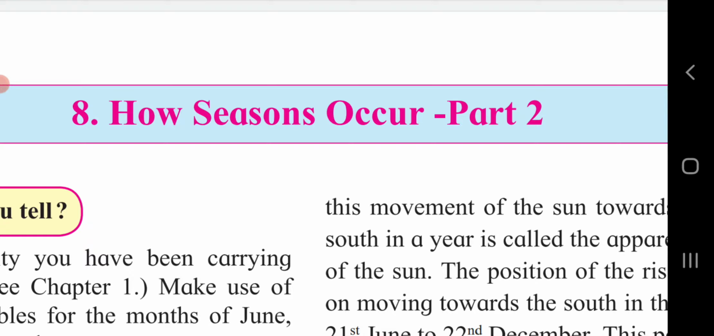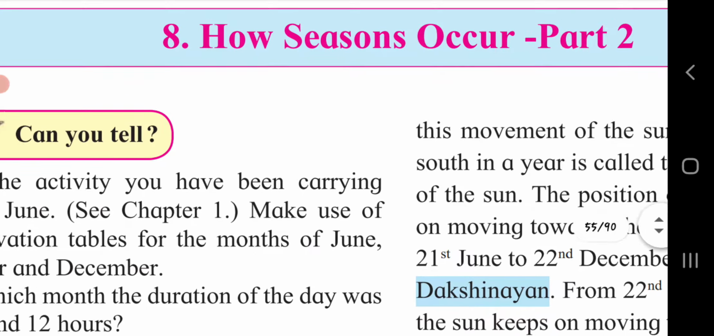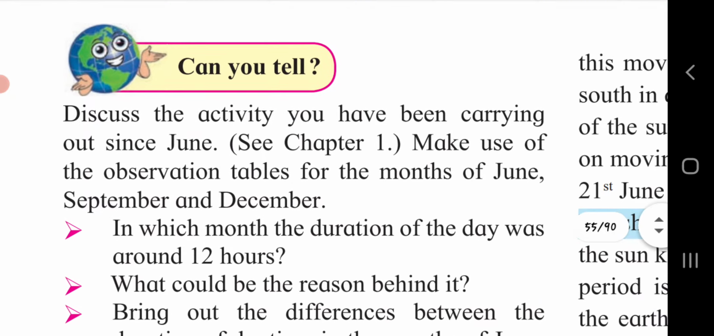We experience different stages like sunrise, midday, sunset, as well as daytime and nighttime during a day. The duration of daytime and nighttime is different on different days. The position of the sunrise and the sunset also changes every day. All these concepts we had seen in How Season Occurs, Part 1, Chapter number 1 of Geography. Now, we will move towards the next part, that is Part 2, How Season Occurs, Part 2.